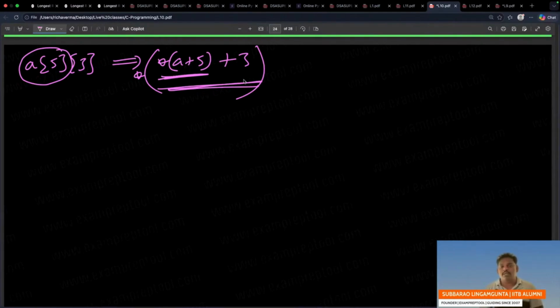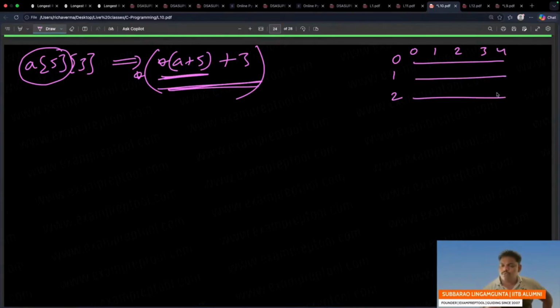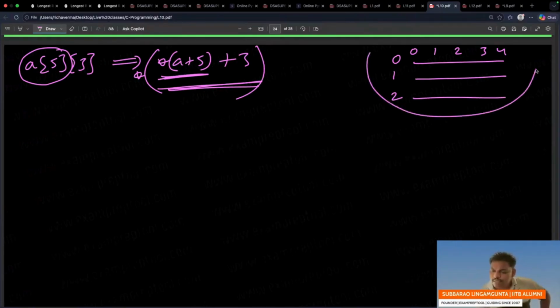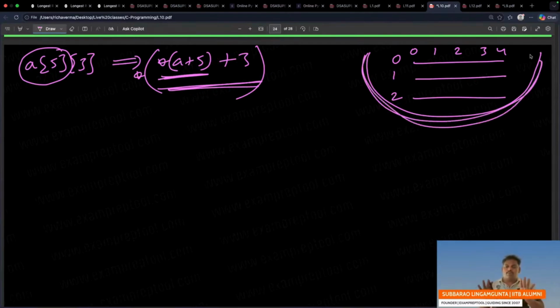One beautiful thing coming, very less people can do this. So let's see our array, let's see one time, everyone see this one, 0 1 2. Assume our array is this one, 0 1 2 3 4, right? So this is one row, this is one more row, this is one more row, right? This is our array. The declaration given in the problem is exactly this array we have, right?